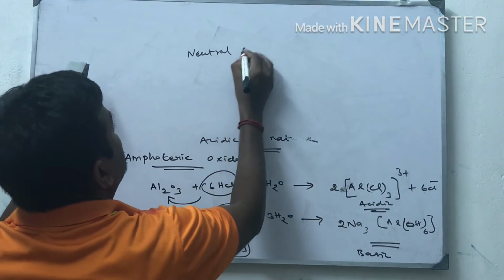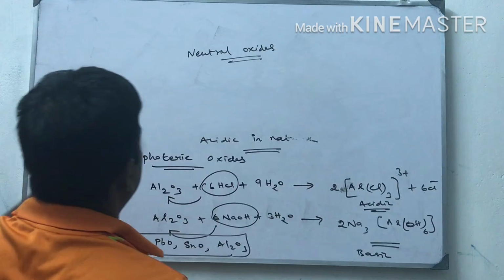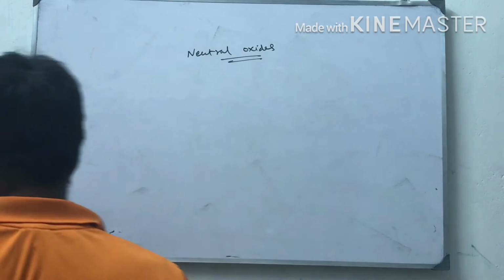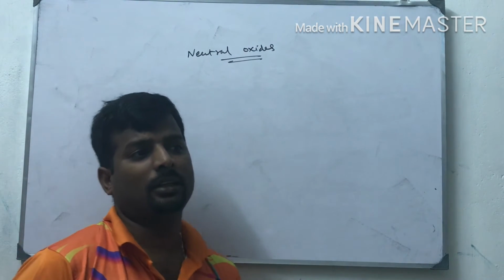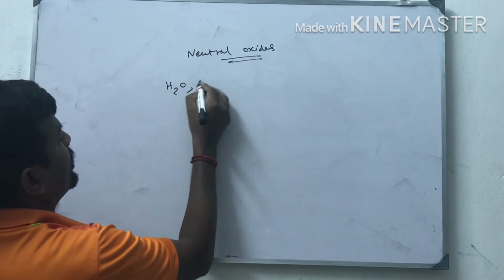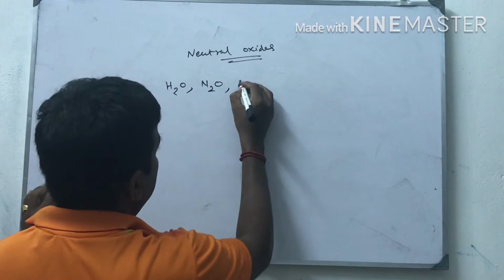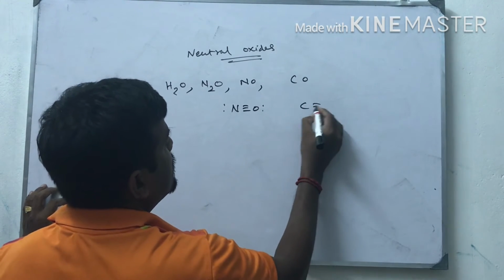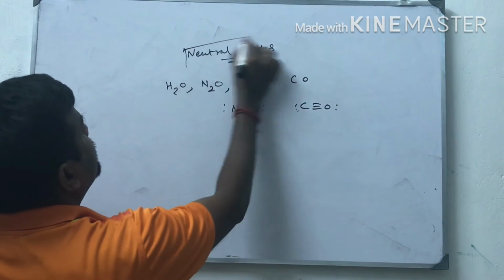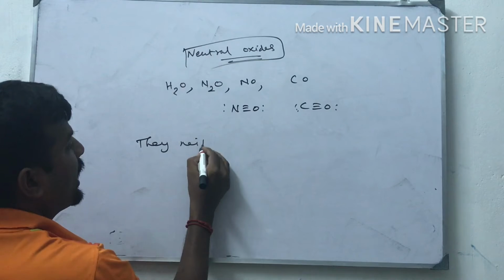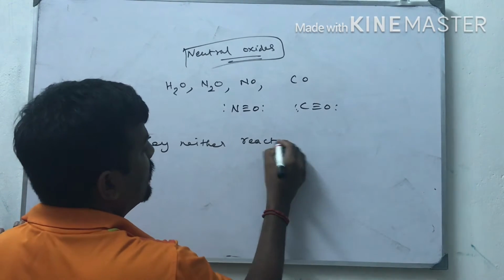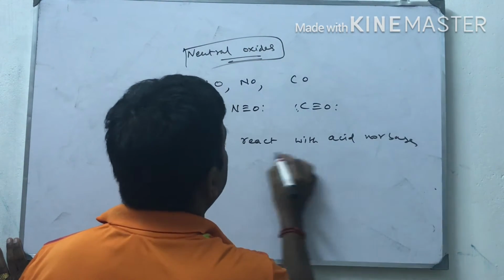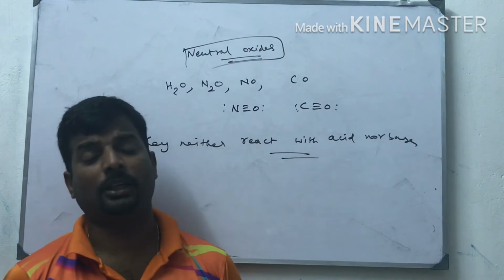What are neutral oxides? Neutral oxides mean these oxides are neither acidic nor basic. That is water, N2O, laughing gas, nitrous oxide, NO, N triple bond O, and carbon monoxide, C triple bond O. These are neutral oxides. They react with neither acid nor base. So that is the neutral character. So these are the four types.